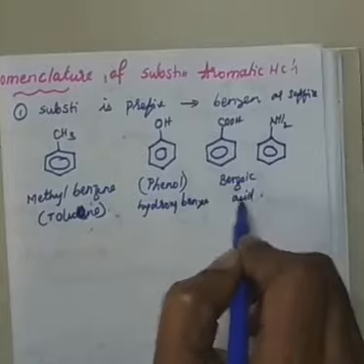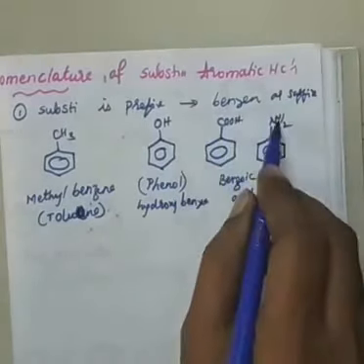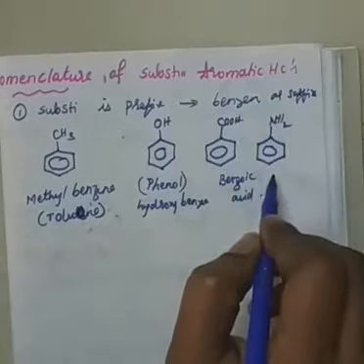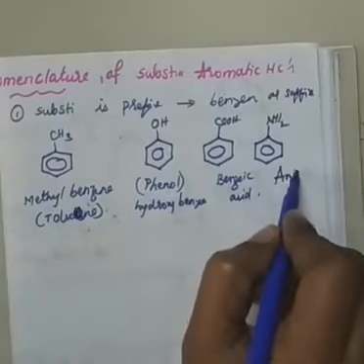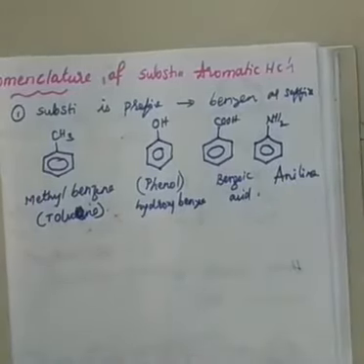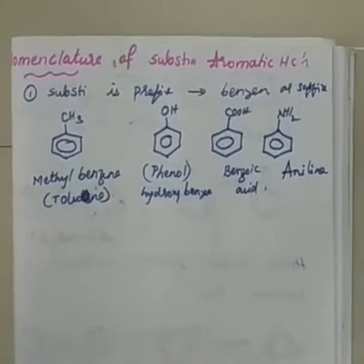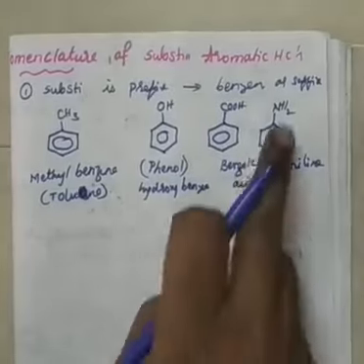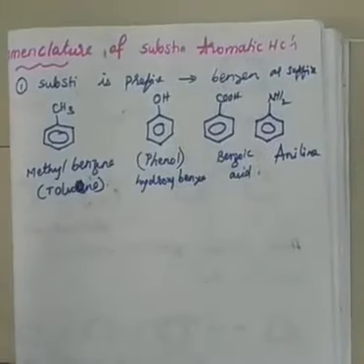Please remember, benzoic acid means PhCOOH. Aminobenzene, correct? Amino is the substituent NH2, right? But its common name is aniline. Aniline is very famous. You can use even aniline as an IUPAC name, no problem. Please, I repeat again, common names of these substituted aromatic compounds are used so commonly that IUPAC also adopted them. Right? If it is bromine substituted, bromobenzene; nitro substituted, nitrobenzene; like that, many examples you can take.